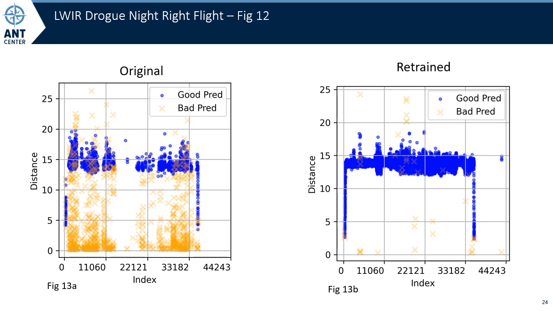These plots show the dataset for the night flight of the right long-wave infrared camera mounted on the tanker, and the drogue network making predictions on that data. It is worth noting that this imagery appeared slightly out of focus and blurry. Thus, it is sensible that the network performed so poorly, as seen on the left, with a large number of bad pose estimates and various periods where it failed completely, and this is before retraining. But after retraining, hardly any false positives are noted, and no obvious periods where the network completely failed.